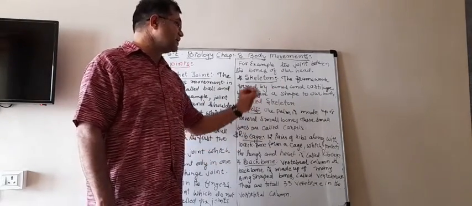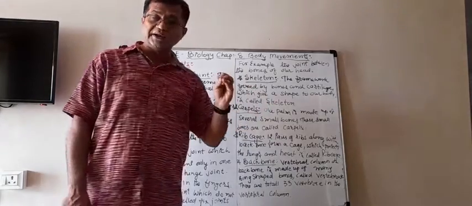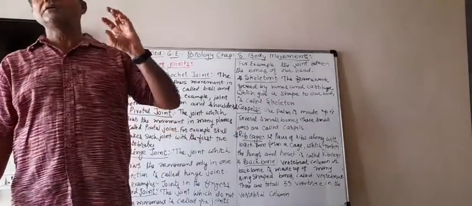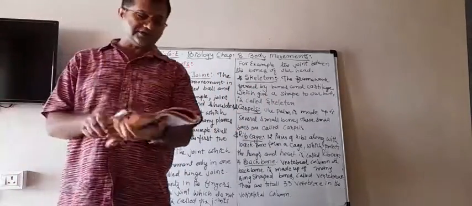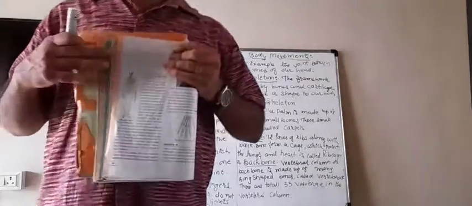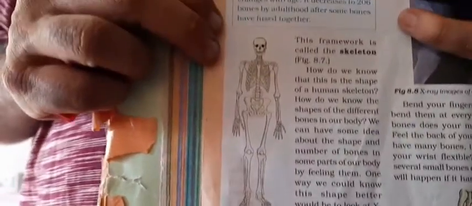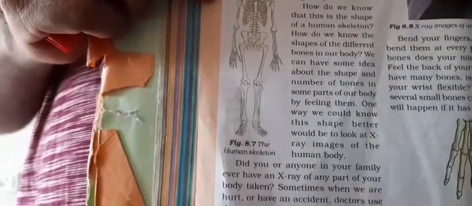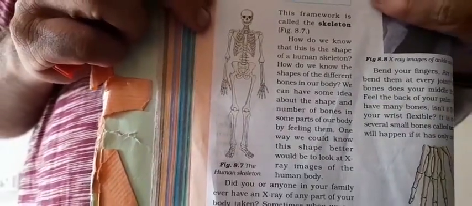That is known as a skeleton. So the skeleton is made up of only bones and cartilages. You can see the picture of our human skeleton. See here.